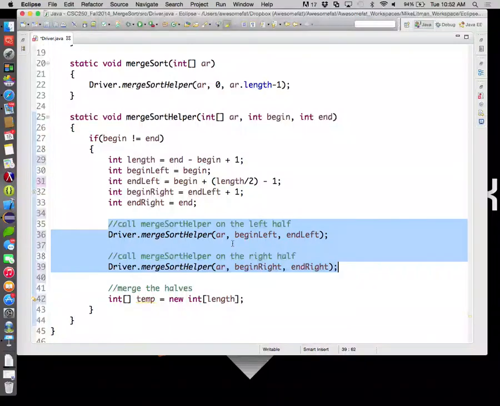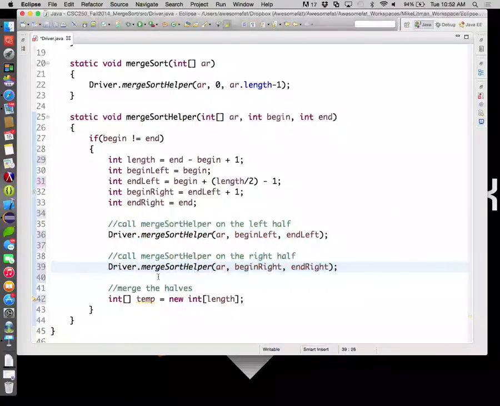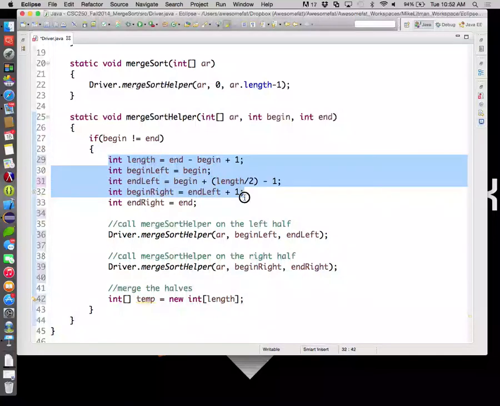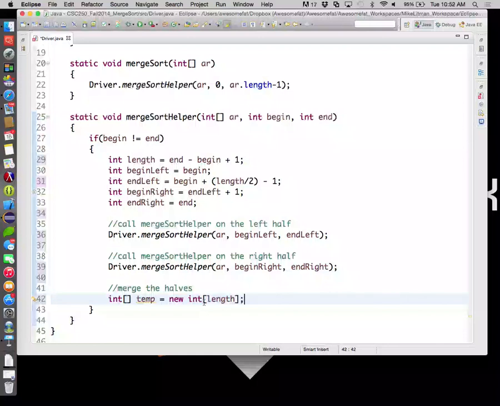Once we get past these two calls to merge sort and we're down here, we still have access to all the variables that we had set up for this particular call to merge sort helper. So we know the length of this particular portion of the list, the begin left, the end left, and so on and so forth. So when we're down here, we can use all those values to their fullest to solve this problem.